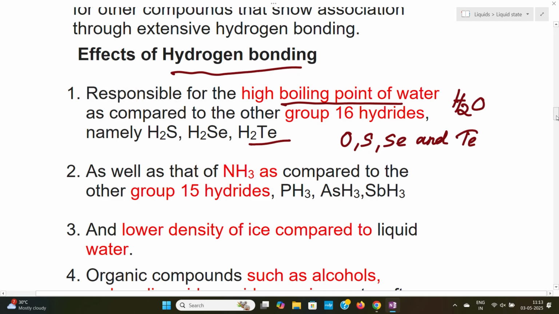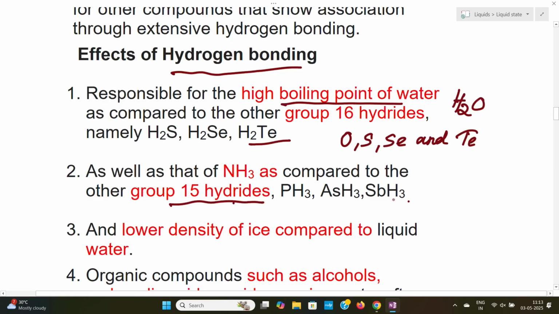Then, when we look into group 15 hydrides, they are ammonia, PH3, AsH3, SbH3. Ammonia has a high boiling point compared to PH3, AsH3, SbH3.